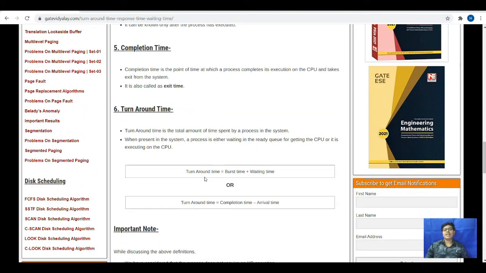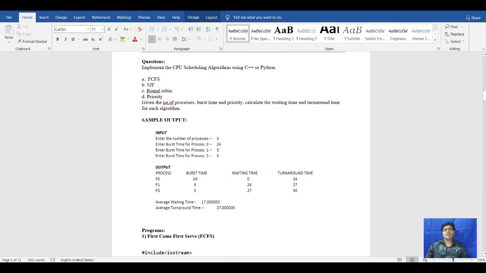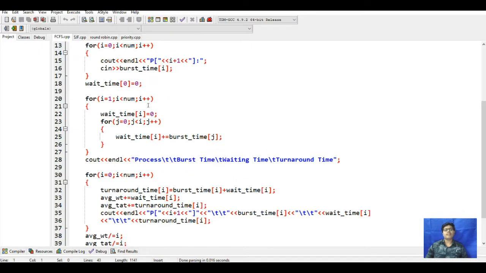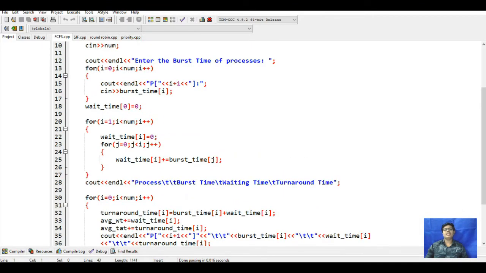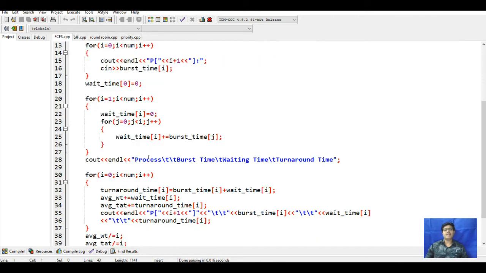Next the turnaround time: turnaround time is equal to burst time plus waiting time, but we can also use completion time minus arrival time. Next in this part it will take the burst time. Next it will calculate the waiting time. After that it will print the processes, the burst time, waiting time, and turnaround time.